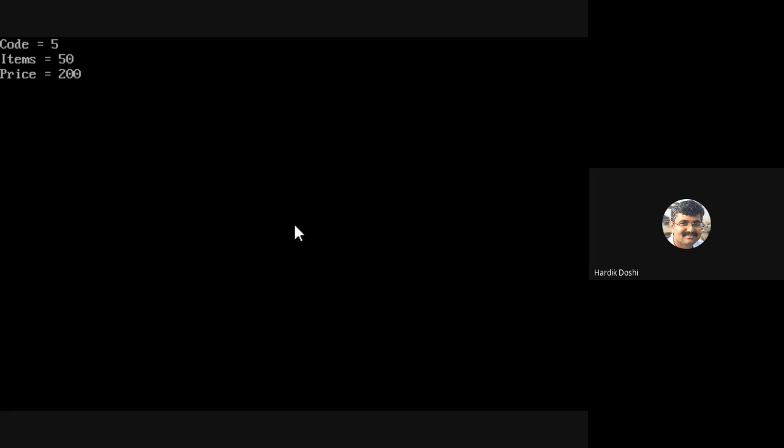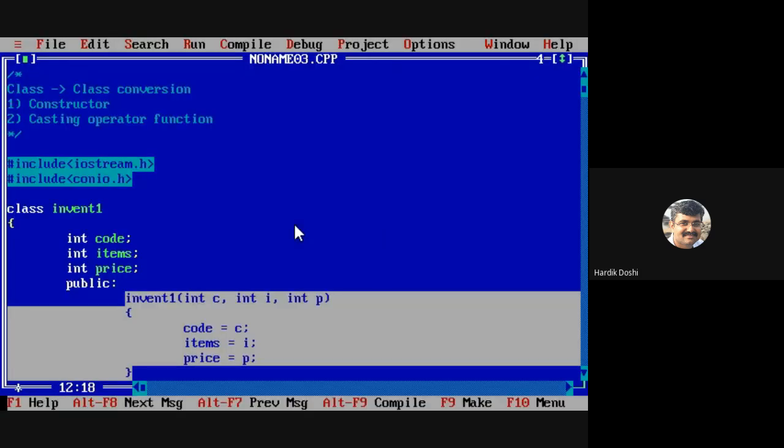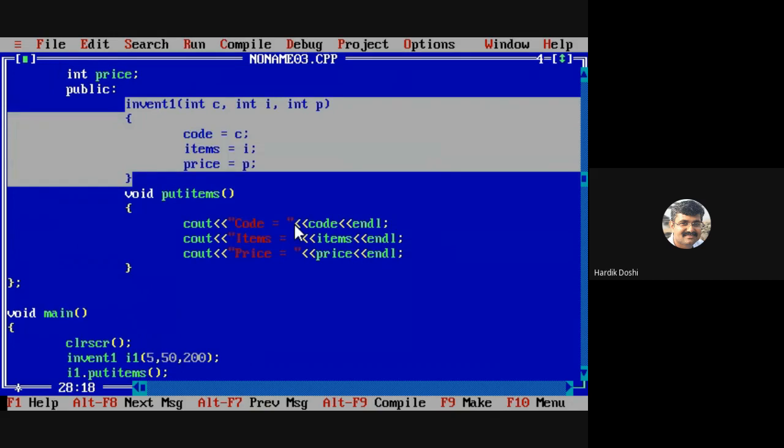But now this total value I am going to put in a separate class. I am making a separate class for this. Class invent2 with two data members. Integer code, integer total value. Is this clear now?